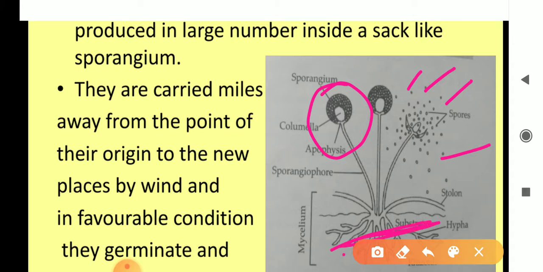The main body of most of the fungi is made up of long, thin, thread-like structures that are called hypha. In common bread mold, also called Rhizopus, these hyphae produce sporangia. And the thread-like structure to which the sporangia are attached is called sporangiophore. Each sporangium is a knob-like structure and contains hundreds of spores. And spores are released when sporangia burst.